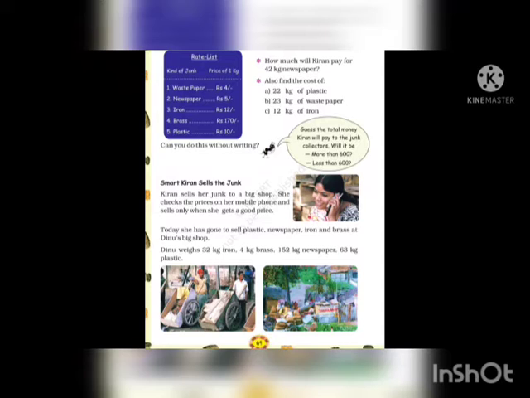So these questions are very easy. You will do this yourself in this book only. You can take help of your rough copy, you can solve it in your rough copy, but you have to write the answers here in this book only.